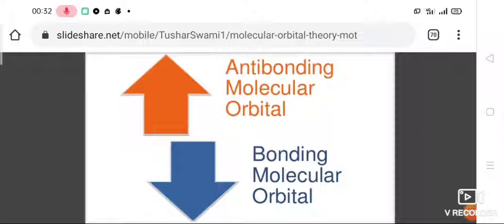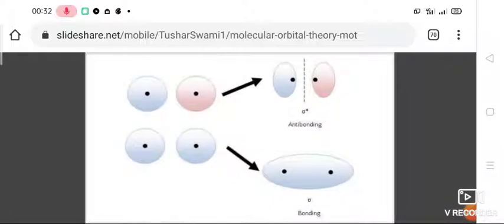So could you write the difference between bonding molecular orbital and anti-bonding molecular orbital? When you look at here, atoms of two elements, that means two electrons, are combining. When you see the bonding orbital, similar signs overlap, formed by addition overlap of two atomic orbitals.